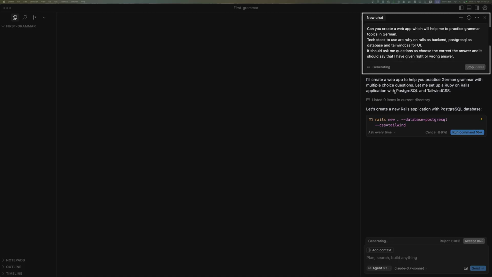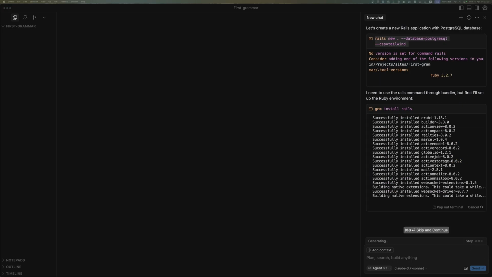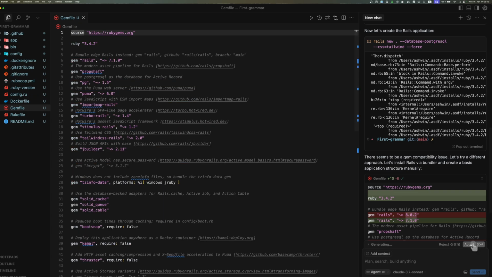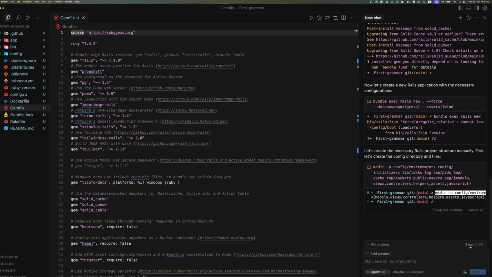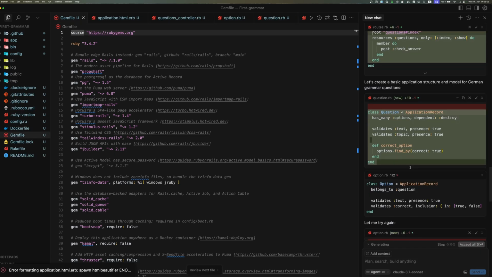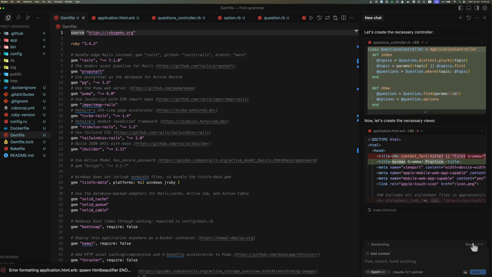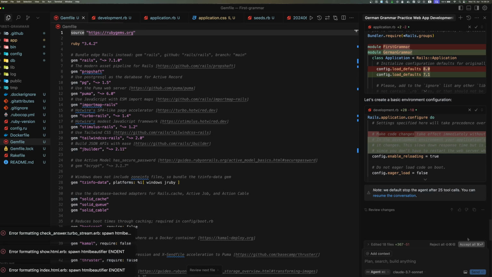For our test project, we'll build a simple web app to practice German grammar exercises using the tech stack: Ruby on Rails framework, Postgres as database, and Tailwind CSS for UI. I'm starting with a simple empty project folder. The idea here is minimal input, maximum trust in the AI. The key here is that I'm blindly accepting the AI suggestions. It pops up code changes and I'm just hitting accept all without really looking at what it's changing. Let's see where this blind faith leads us.